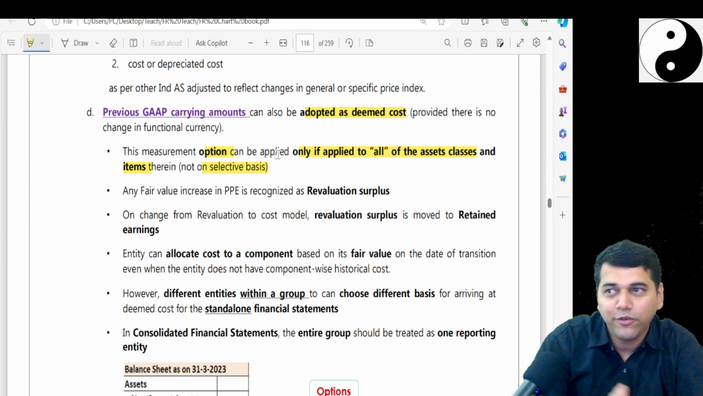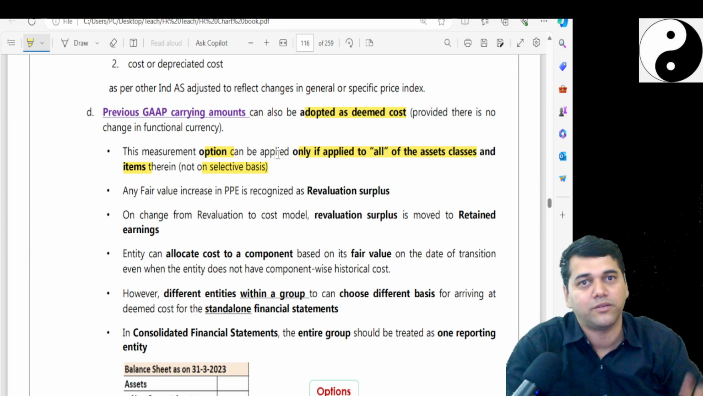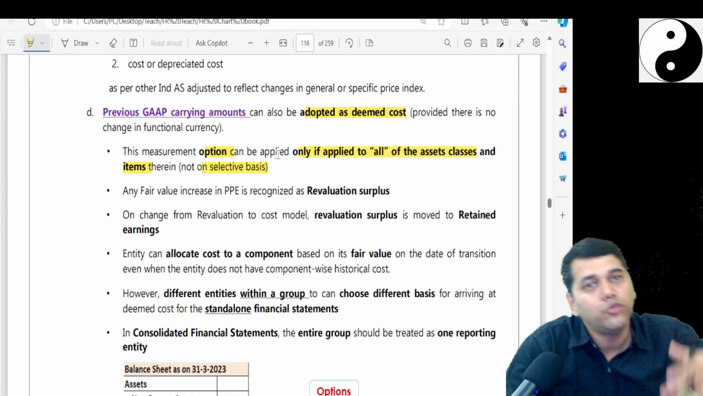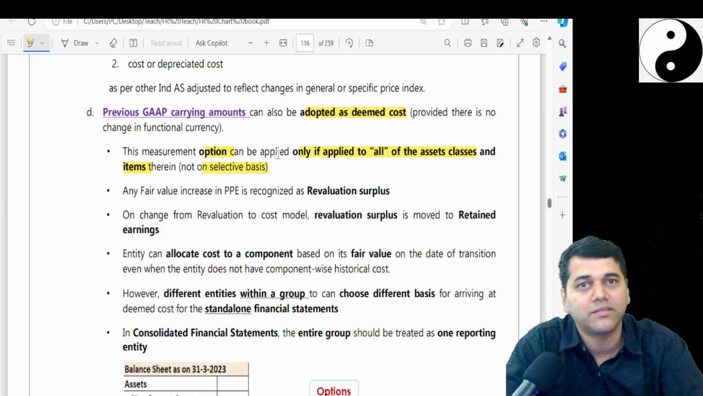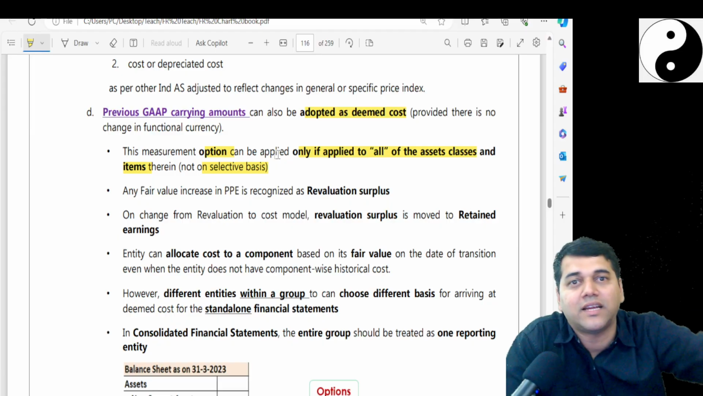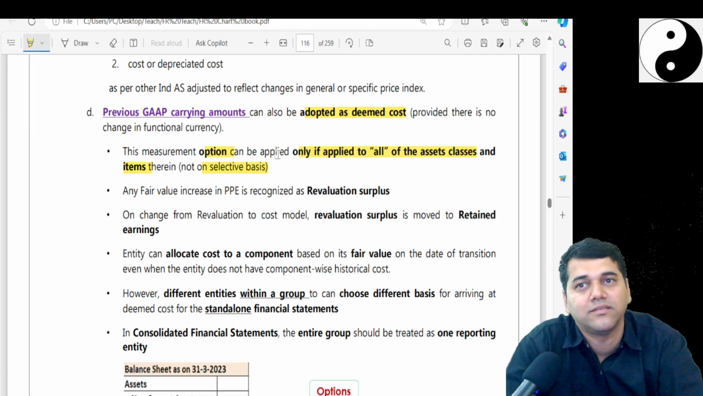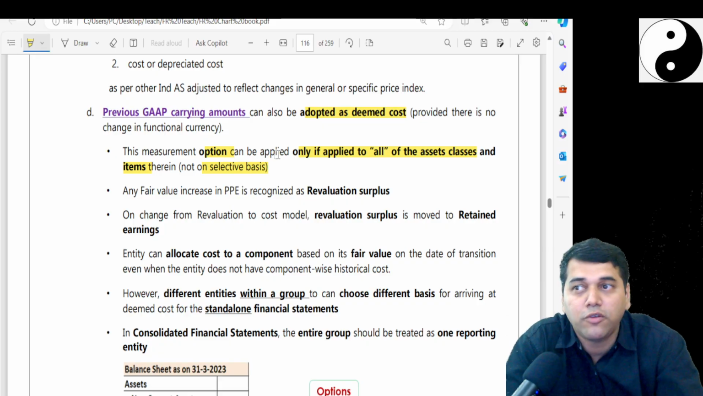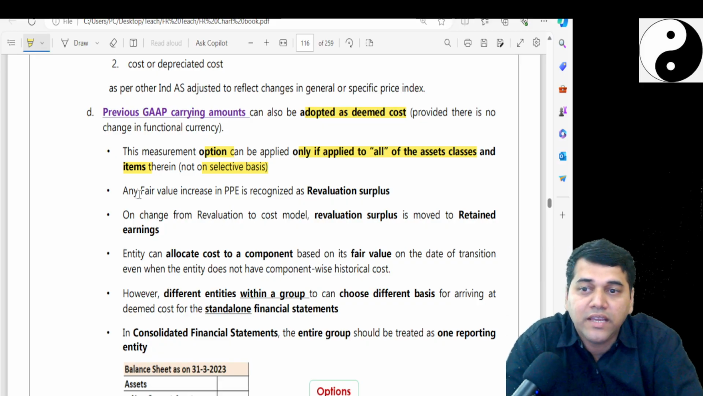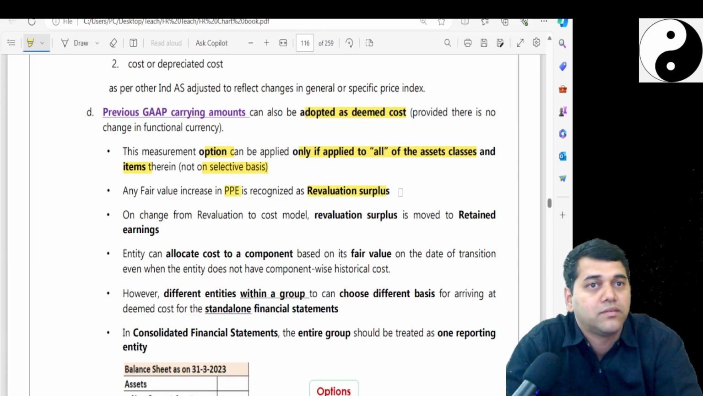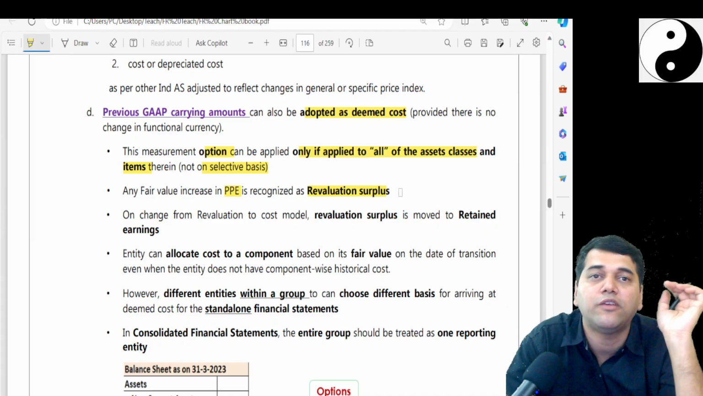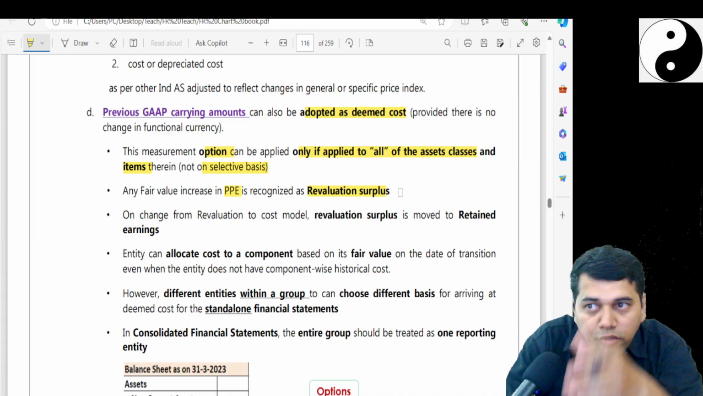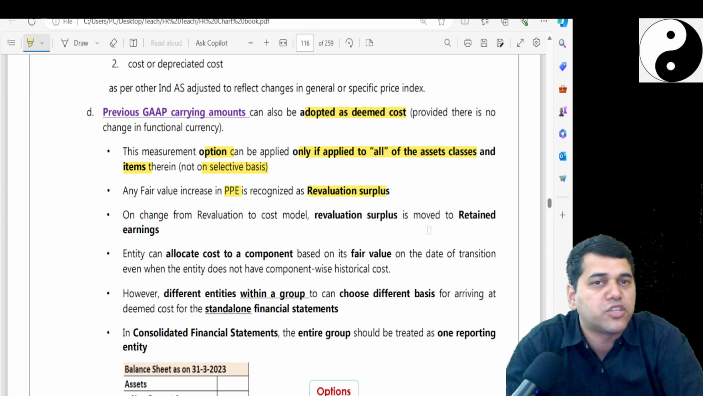See, one option I will give you: if you want to do selective basis, then go for retrospective. Then in retrospective you can convert from cost to fair value, or fair value to cost, class by class. Alternatively, whatever balances are there, you adopt them as they are. There, item by item will not be permitted. Only any fair value increase in the PPE is recognized in the revaluation surplus. Because if previously you have valued some asset at fair value and today you find some fair value, yes, it will go to the revaluation surplus.